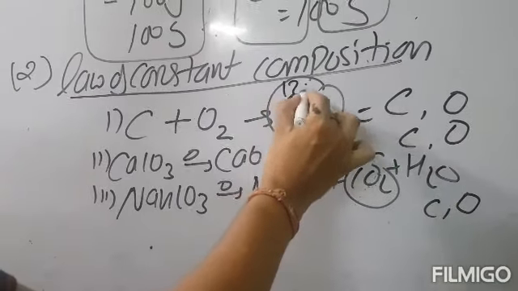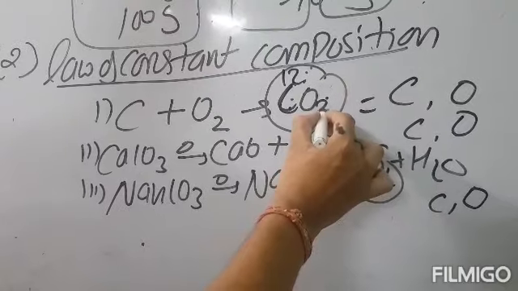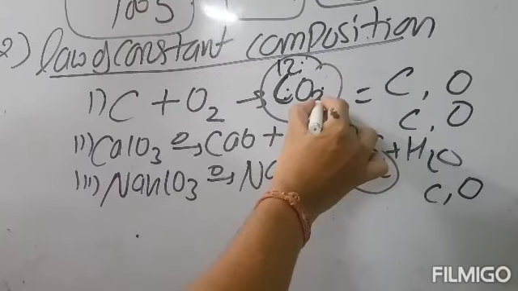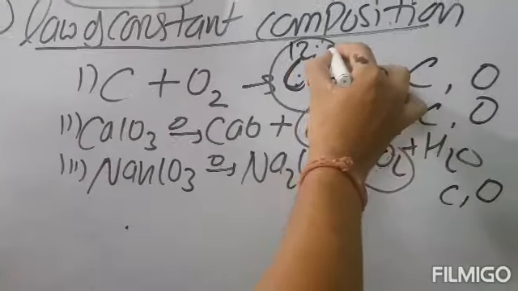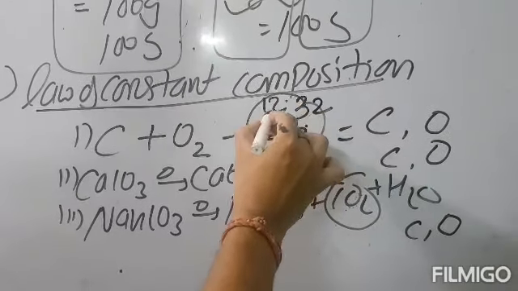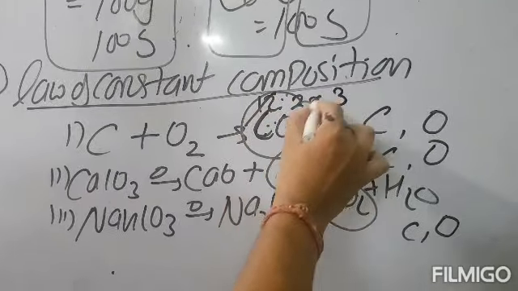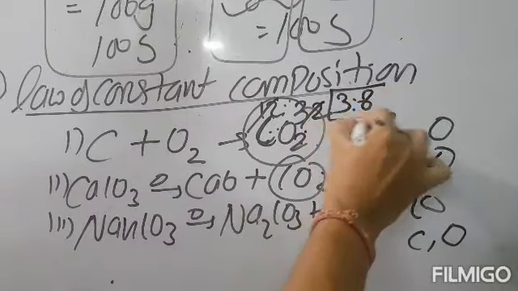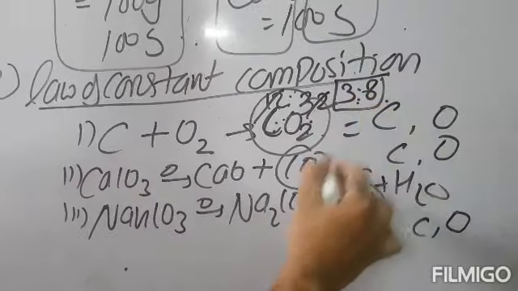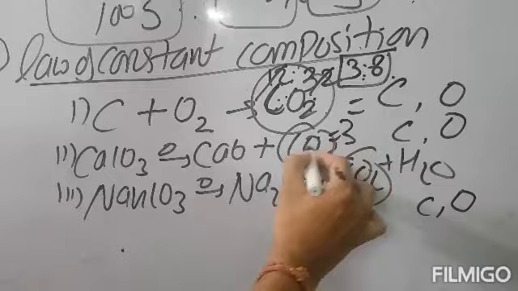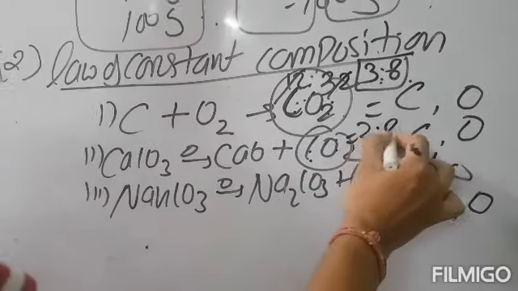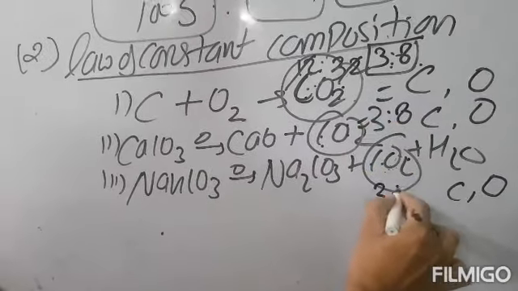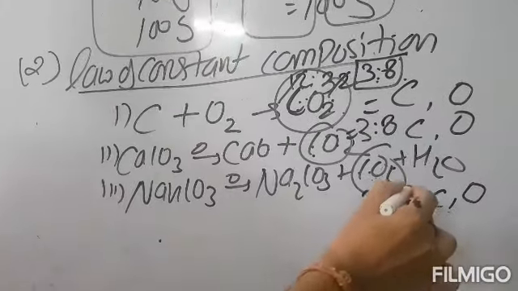Carbon is 12, and oxygen is 16 multiplied by 2, which is 32. So 4 3s are 12 and 4 8s are 32. So it is coming 3:8. Here also in this carbon dioxide, the ratio of carbon and oxygen will be 3:8, and here it again comes 3:8.